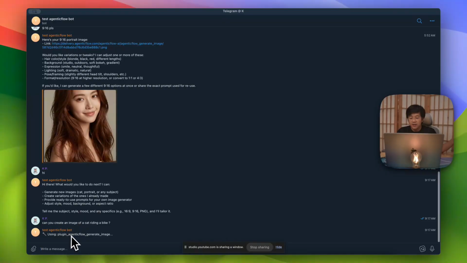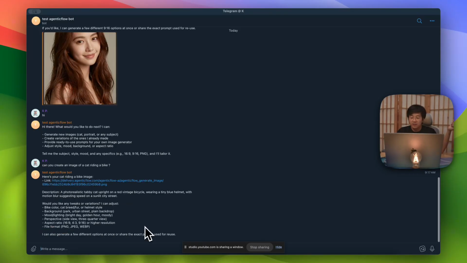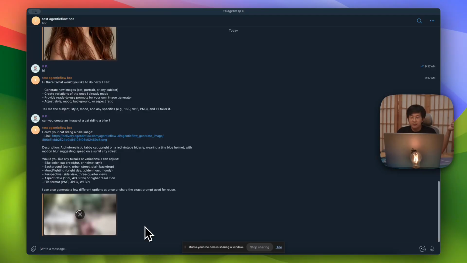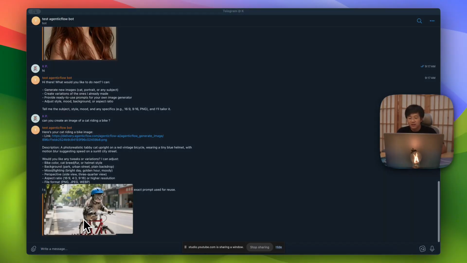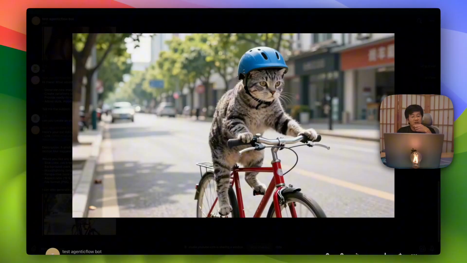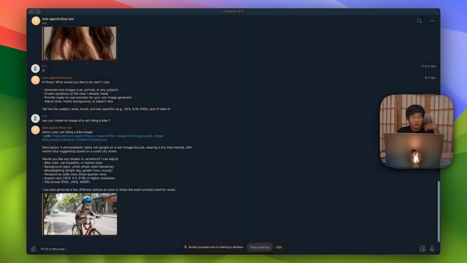It is using the plugin AgenticFlow generate image right now, and it's going to finish in a moment, and then we can test that. Okay, so this is the image of a cat riding a bike. Let me click on this one. Right, so as you can see, it is actually able to use it. So this is the demo of how you can chat with a Telegram agent.